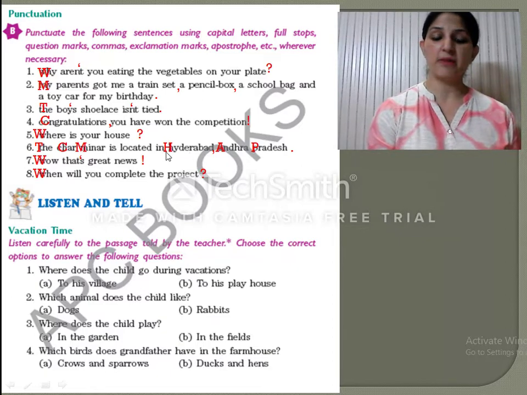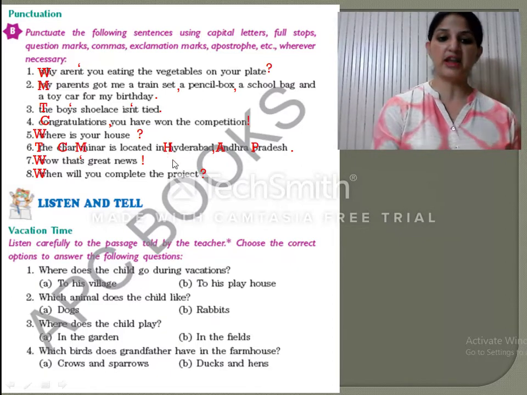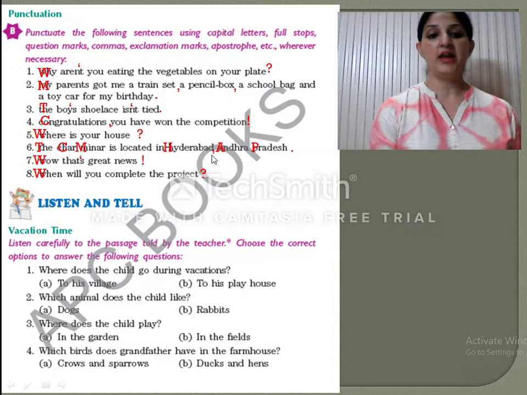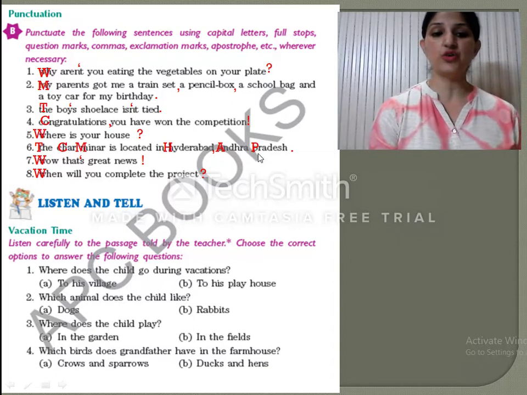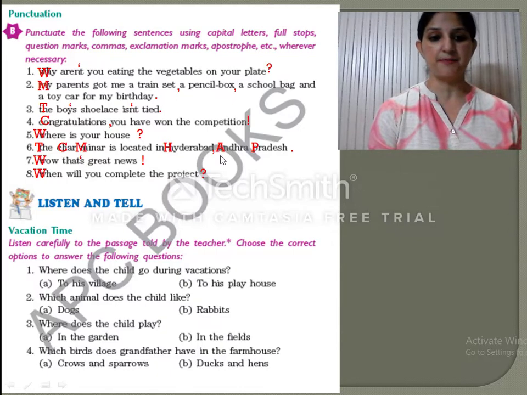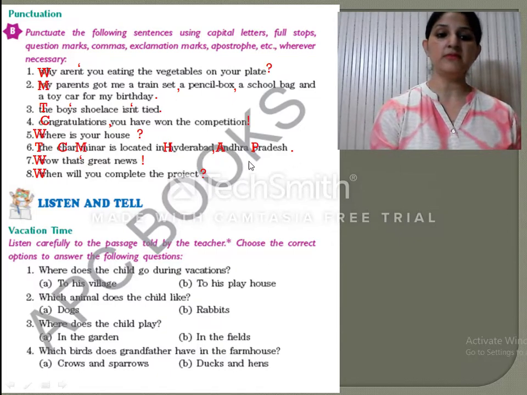Okay. So Hyderabad, we have started it with a capital letter. And Andhra Pradesh is also a state. So we have started it with a capital letter. This is a simple sentence, so it ended with the full stop. Now let's see the next sentence.